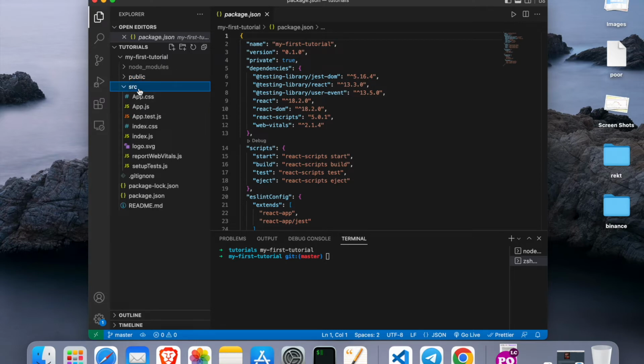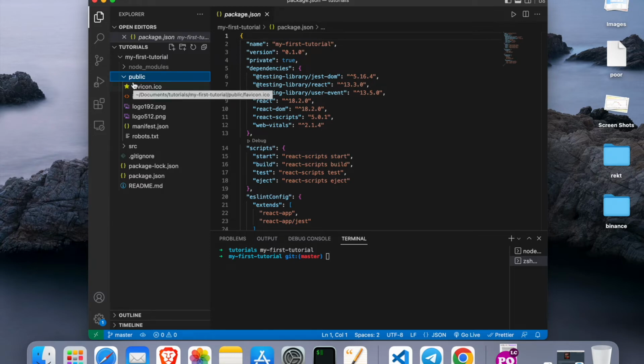The source folder is the safe haven. We are going to work in this folder. 90% of the work is done in here. The public folder is there to tell us what files it needs to incorporate in the final build of your static HTML web application, meaning that you put in here files like logos and HTML files.